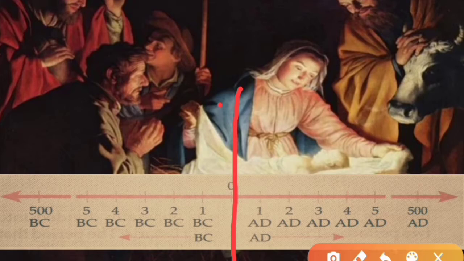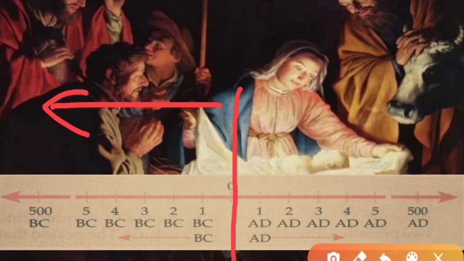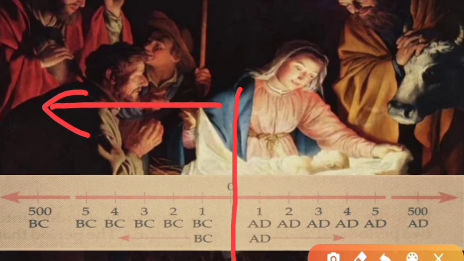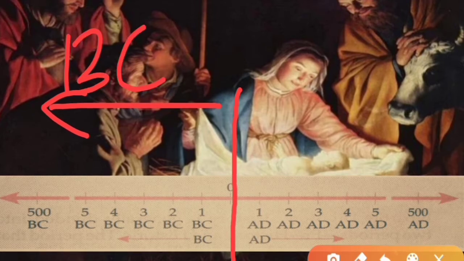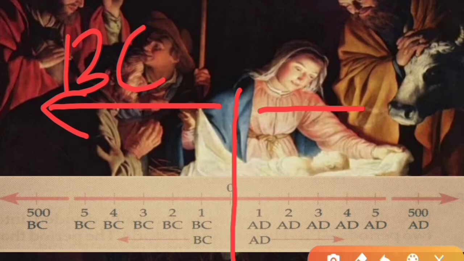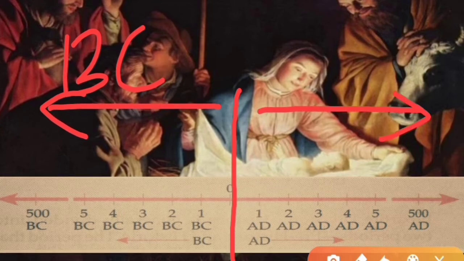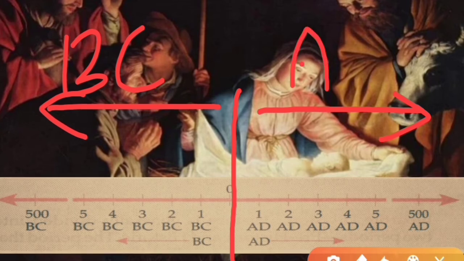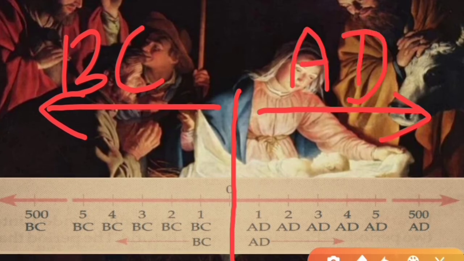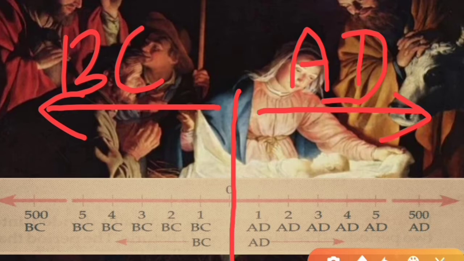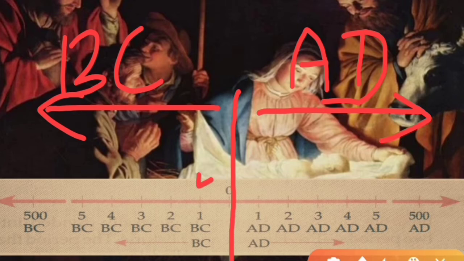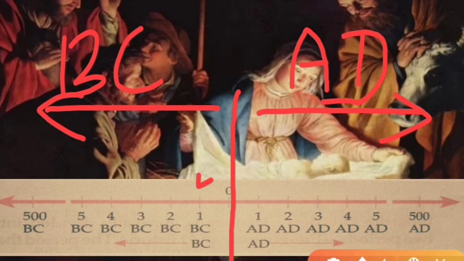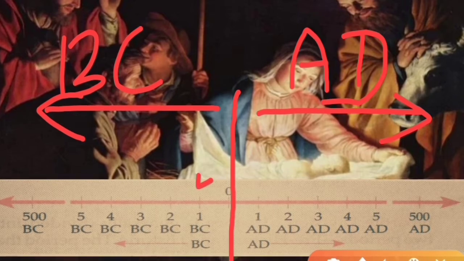There is the time period in history before the birth of Jesus Christ, and here we attach the term BC. And the time period in history after the birth of Jesus Christ, here we attach the term AD. If we say 1 BC, it means 1 year back from the birth of Jesus Christ.